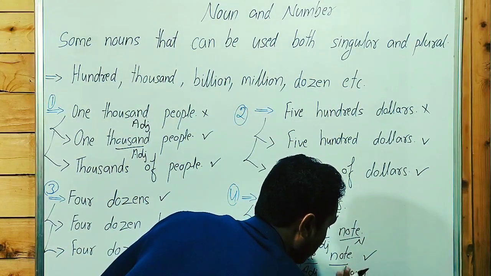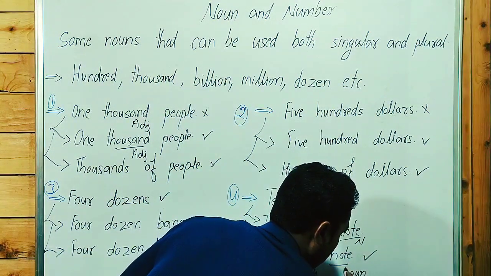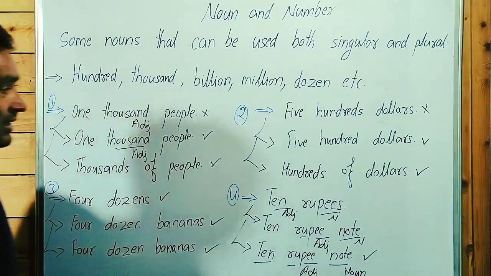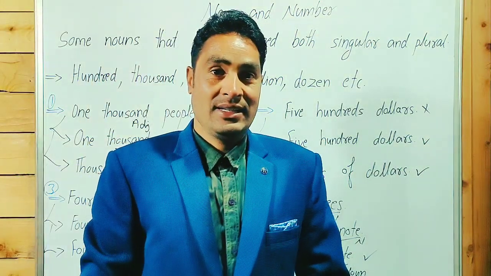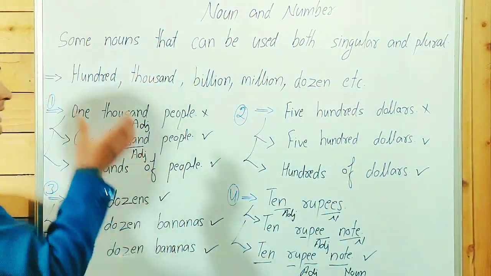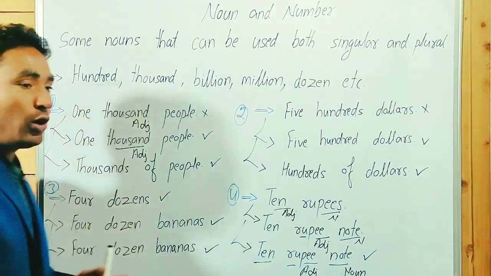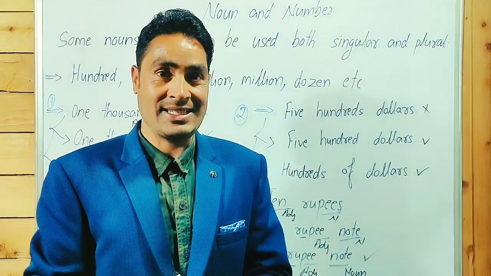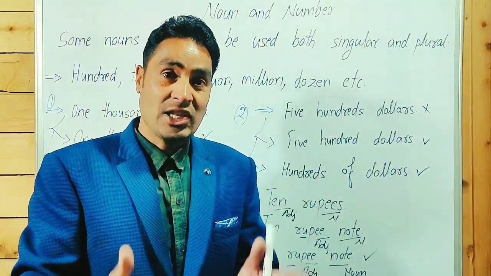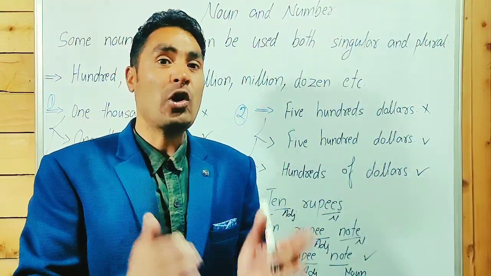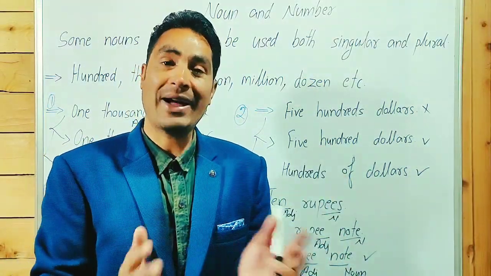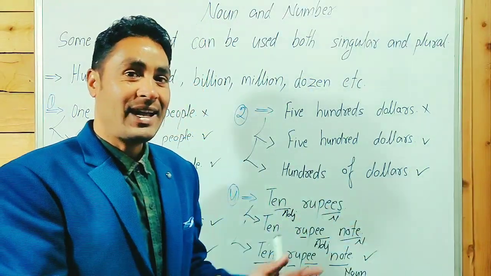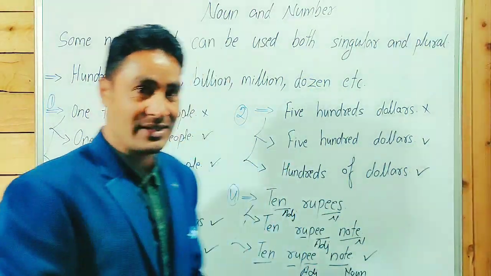Let me write properly, I'm so sorry. Note is the noun over here. So guys, a point to be noted: when we use a noun as an adjective, we can't add s and es. Otherwise, as a noun, we can make it plural. As you know, a noun can be made singular and plural by adding s and es at the end of the noun. In the next slide, we will see some examples.